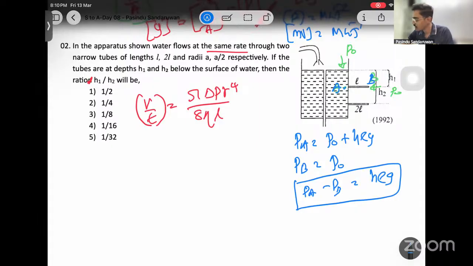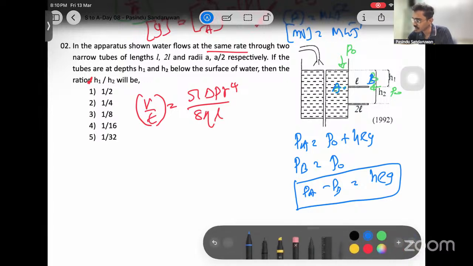Now let's apply this for these two scenarios given. It says V over T are equal, no? Then let's start off from there.